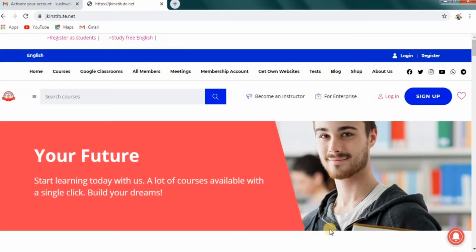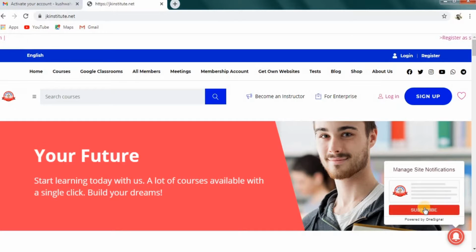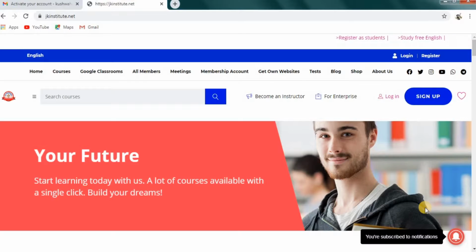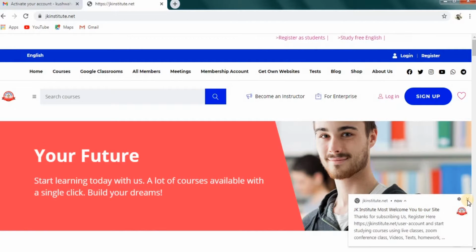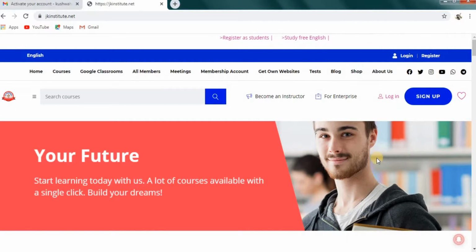So if you have not subscribed to our website, then click on this bell icon, then click on this subscribe. So why am I doing all this? This is for subscription, so that you can get new updates of the JK Institute. Whenever we update something educational, you can get notifications for new updates. That's why we do it. Now let's know here about registration.